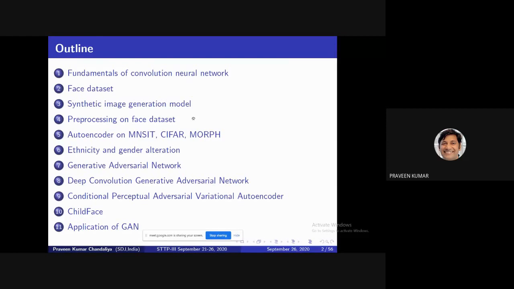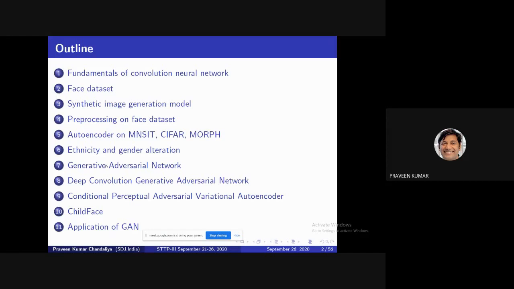Then after this we discuss the application of this autoencoder. I have developed one model, ethnicity and gender alteration. We discuss this model, its architecture, and its loss function. Then in point 7, the limitations of the autoencoder we can overcome with the help of the generative adversarial network, GAN. Then we discuss the mathematics of this: what is the adversarial loss, what is the discriminator, what is the generator, and how these two networks compete with each other. Last, we go to the objective function and the training mechanism used by the generative adversarial network.